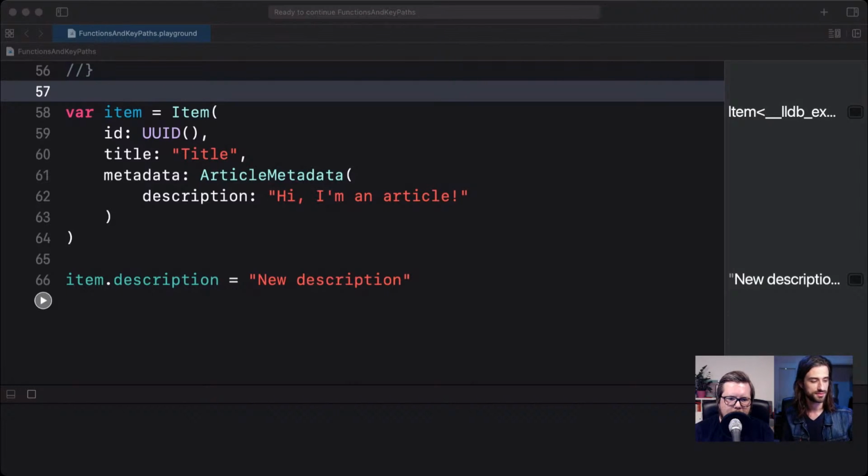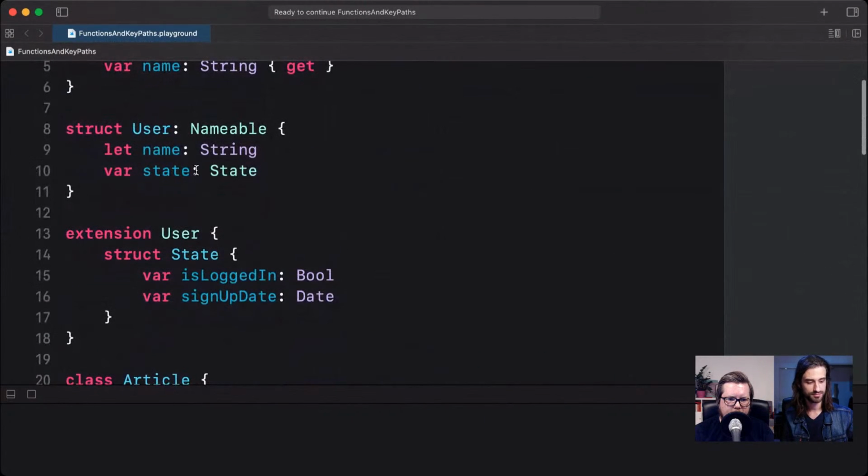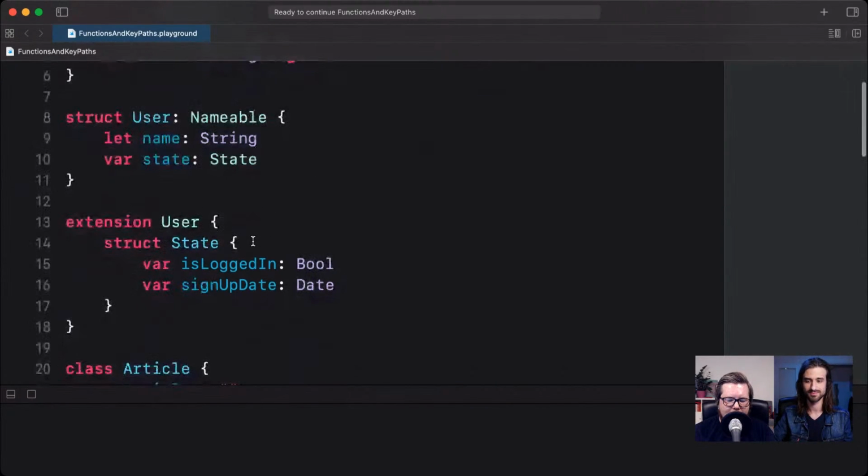Okay, great. So let's go back to our user here. Let's scroll up. We had our user before, right? We had user and state. If we wanted to, we could also make this dynamic member lookup-able, and then we could reference state directly. But that would be a repetition of what we already did, so let's leave that for now, but just to point out that it would work here as well. Let's say that we wanted to now filter. Let's say we have an array of users and we wanted to only show the users that are logged in, so we would filter on the isLoggedIn property. If that's true, we want to include the user. If not, we don't.